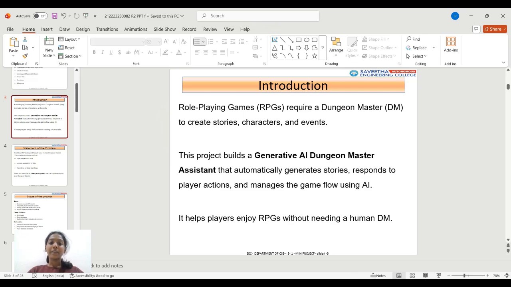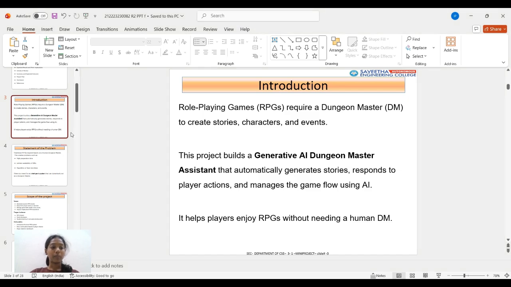I'm Aishwarya from the Department of Artificial Intelligence and Data Science. Our mini project title is Generative AI Dungeon Master Assistant that can automatically generate stories, respond to player actions, and manage the game using AI. This allows players to enjoy RPGs without depending on a human Dungeon Master.